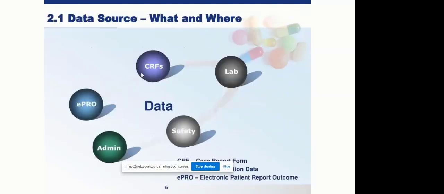Okay. So the sources of data are everywhere. The clinical trial data comes from the data collection instruments or the systems for capturing clinical trial data at hospitals or sites. The data would also come from the lab, which is assessing the lab results. The data would also come from the safety team, who are assessing serious adverse events and adverse events.